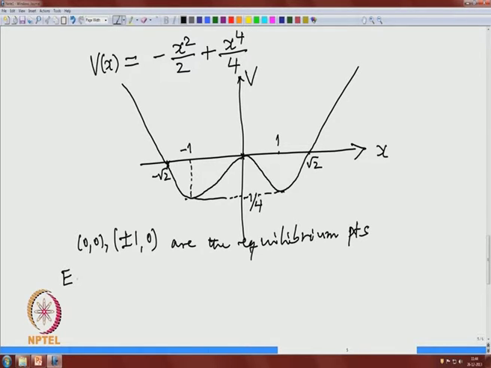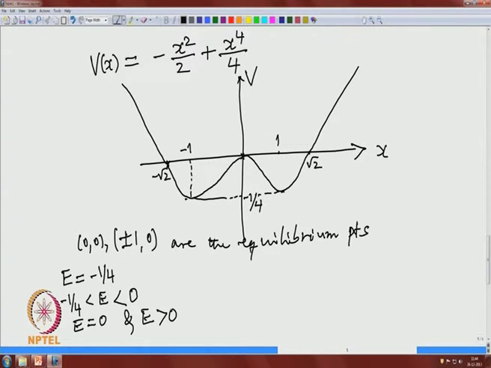You can recall that, and the graph of phi suggests that the energy levels we are to consider are E equal to minus quarter, then minus quarter less than E less than 0, then E equal to 0, and E bigger than 0. Okay.